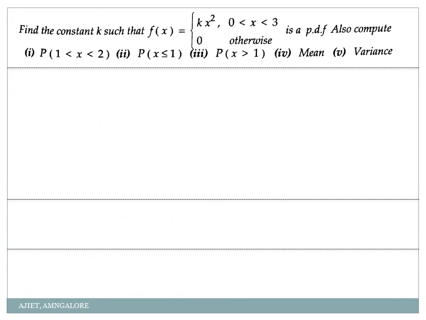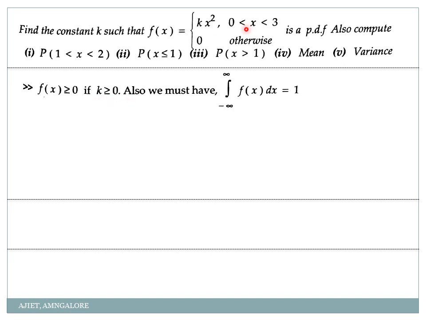Find the constant k. Same condition, same problem as the previous one, but I have changed the limits. Limit is from 0 to 3. They are telling that it is a PDF, but we have to find the values of this one. Along with that, I have asked to find mean and variance. Now be careful, my limit is from 0 to 3. This is one more question which they repeatedly ask. Either from -3 to 3 or from 0 to 3.